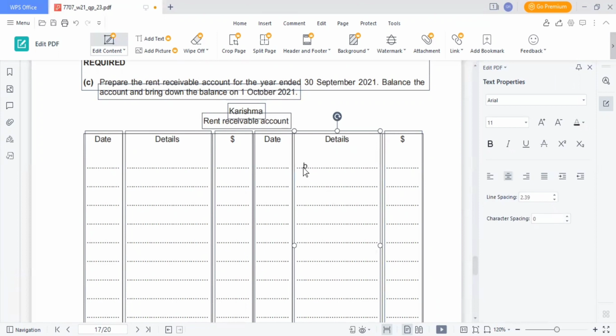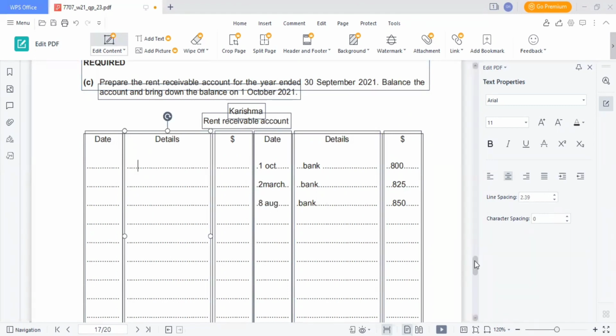So bank will come on credit side 1st October. It will be 800. Then we have bank of 825. Then we have bank of 850. On 2nd March, 8 August.